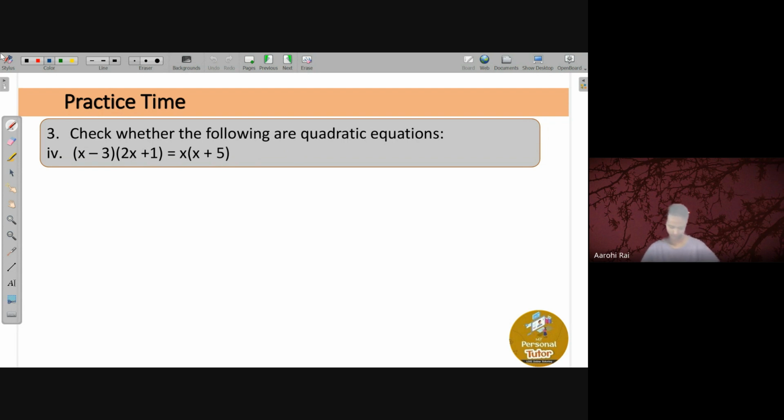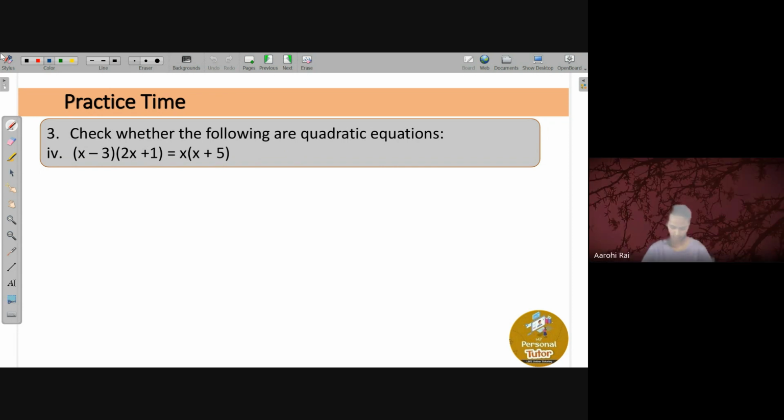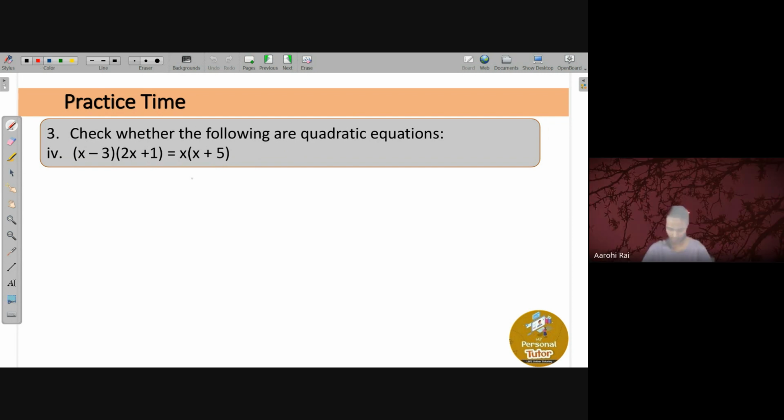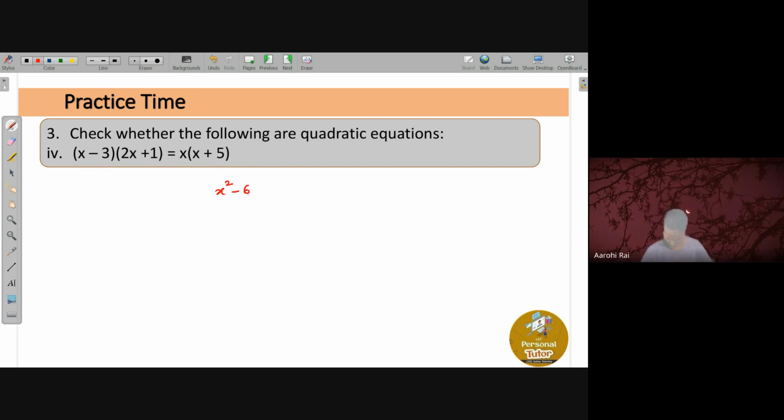Done, sir. Is it a quadratic equation, Arohi? Yes, sir. What is the equation you are getting? Tell me. X square minus 6 minus 11x equal to 0. X square minus 11x minus 6 equal to 0.